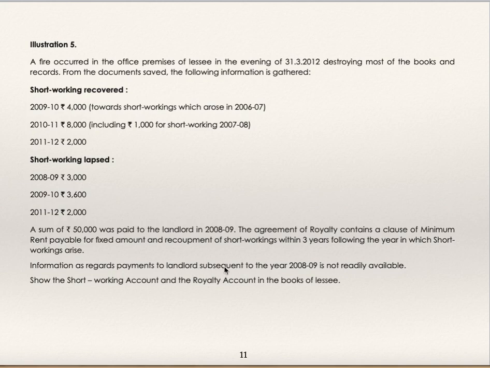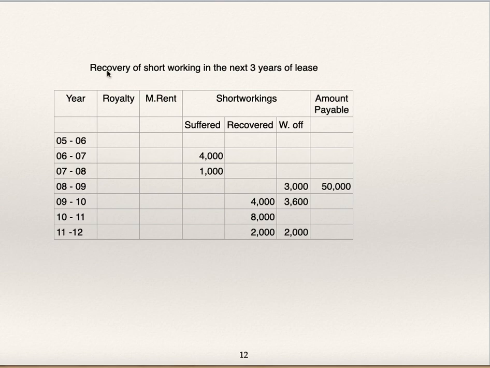Information as regards payment to the landlord subsequent to year 8-9 is not readily available. In the year 8-9, he has paid 50,000 to the landlord. After that, information is not available. Show short working account and royalty account in the books of lessee. First, prepare the working table. Put these figures, whatever are given, 1, 2, 3, 4, 5, 6 and payment 50,000. Then fill the blanks. Complete the table, then it will be easy to prepare ledger accounts.